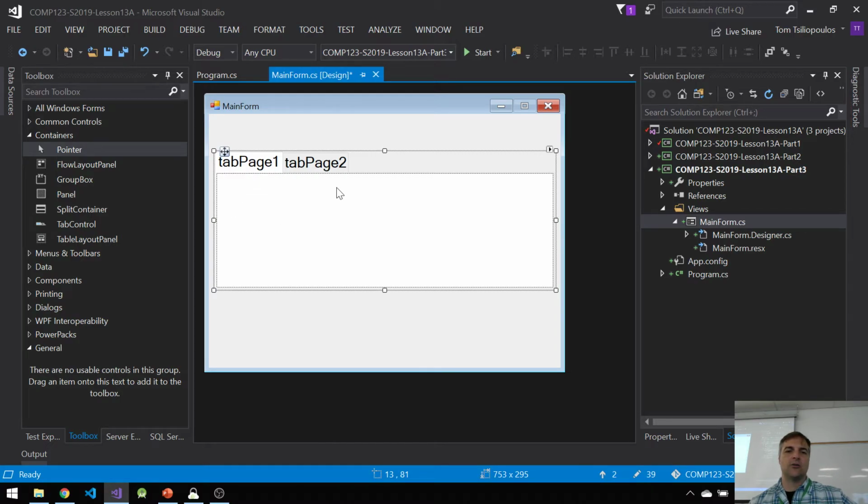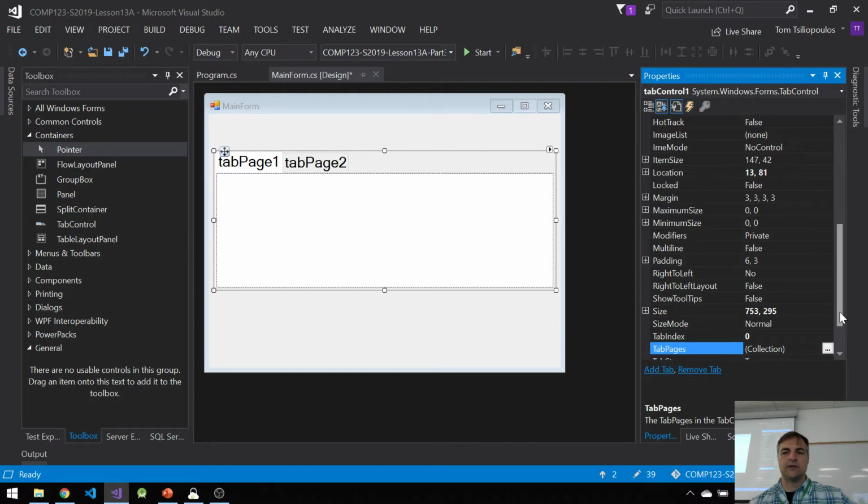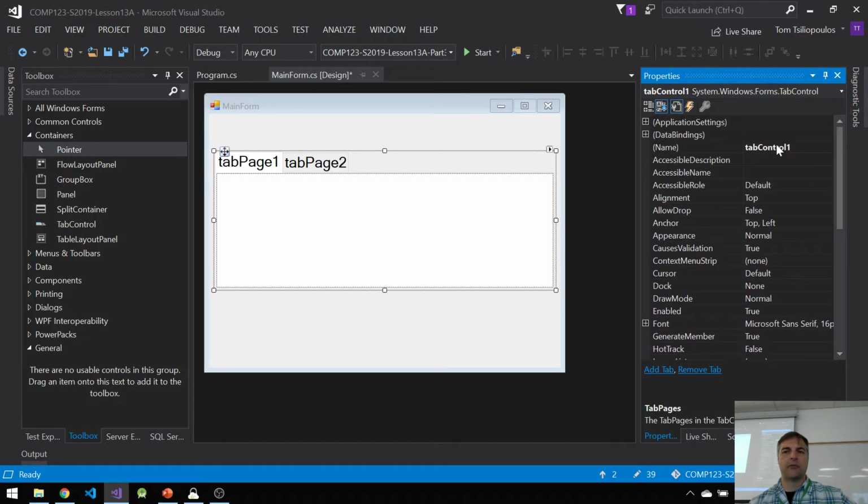Alright, so what the heck is this thing? Let's go to properties. You can see that the tab control right now is called tabControl1. Let's change this to main tab control. And then notice that I have two tabs, this tab and this tab. Let's add another one.